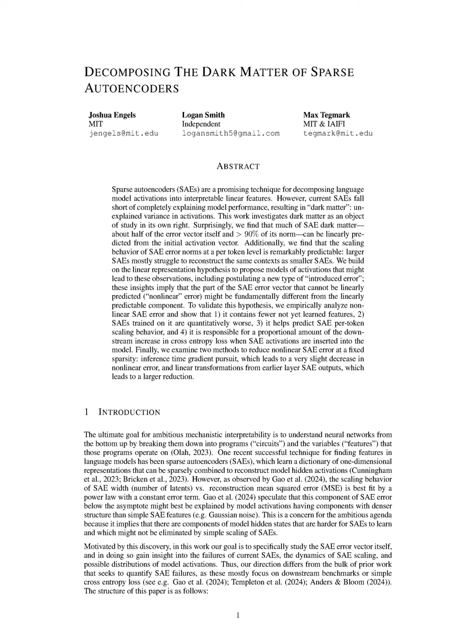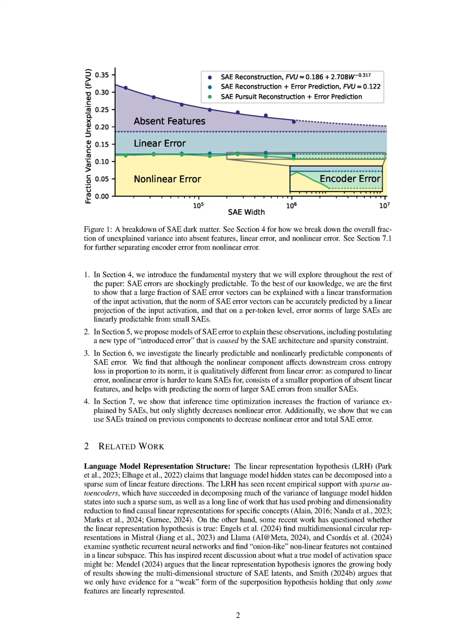Additionally, the study employed linear regression techniques and analyzed the variance explained by these predictions, comparing the results across different SAE widths and sparsity levels. Overall, the experiments demonstrated that while the error norms were highly predictable, the error vectors revealed a more complex structure, suggesting the presence of unlearned features within the model.